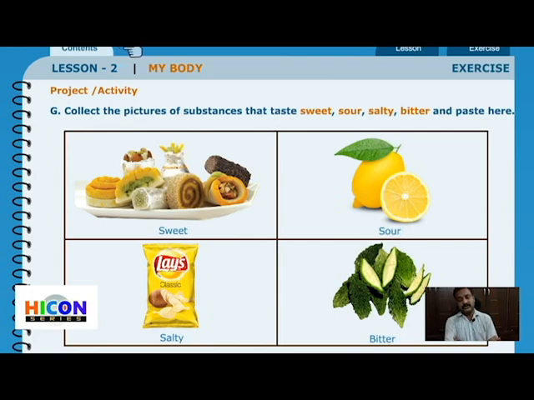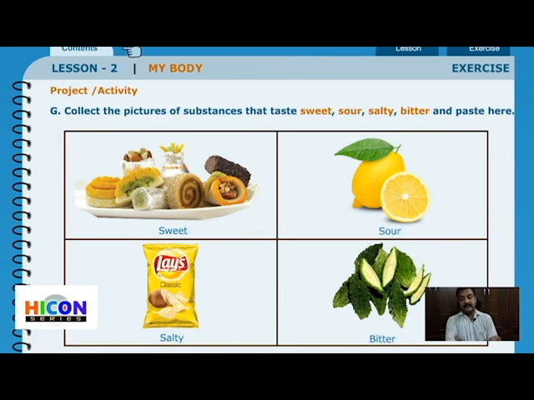Popcorns can be a bit salty, or pickles also can be salty, right? The last one is bitter. What is in bitter taste? Bitter gourd is there, no? That is something that is bitter in its taste, and that is why the item itself is called a bitter gourd.